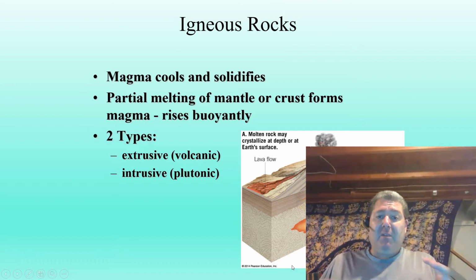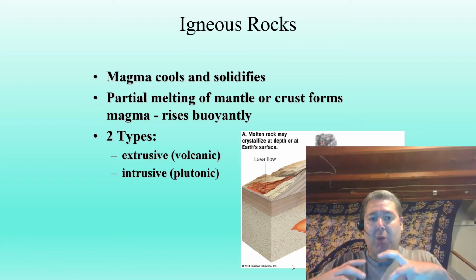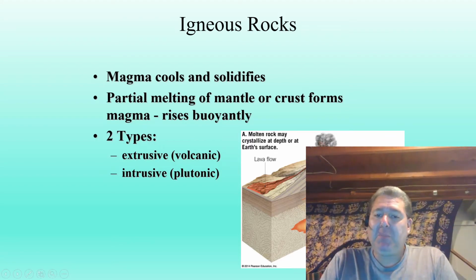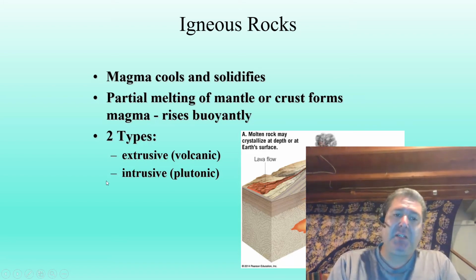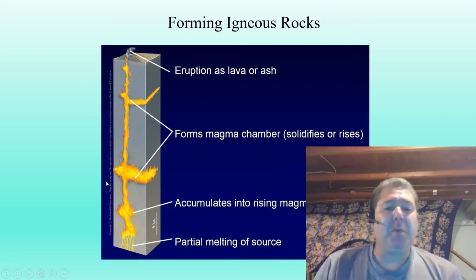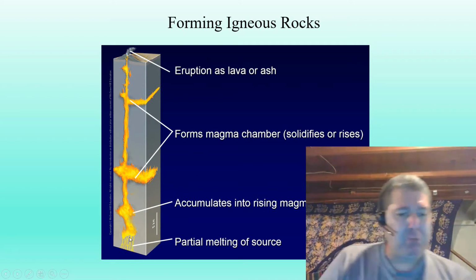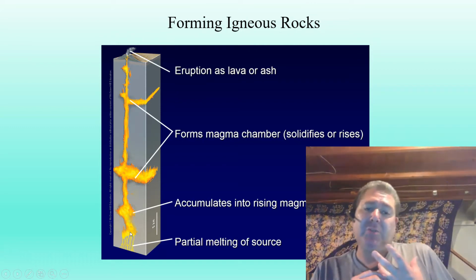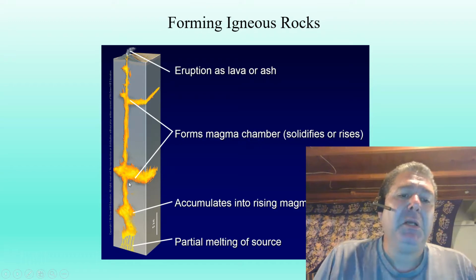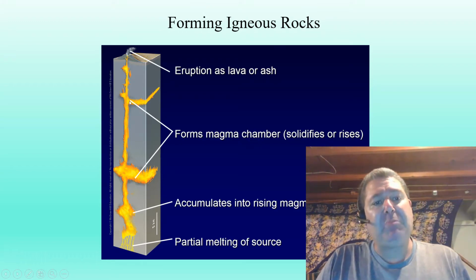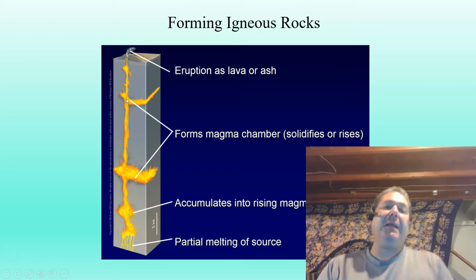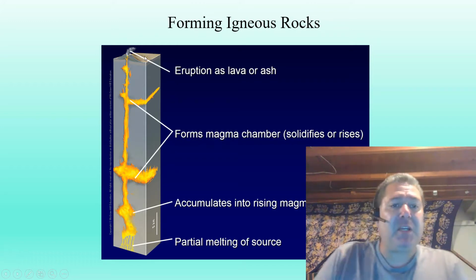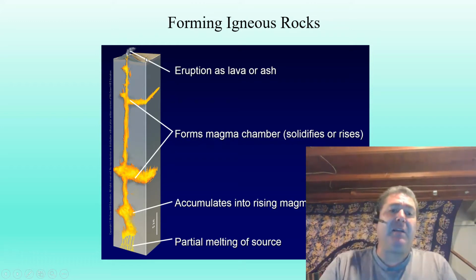So that liquid magma has risen buoyantly and intruded into this area and cools deep in the earth to form intrusive igneous rocks, right? So forming these rocks, first we have the source of that partial melting for whatever reason. We'll talk about that later this chapter. This now becomes less dense since the liquid starts to rise. It can gather at various depths in these big magma chambers. And then it can, from time to time, be shot up onto the face of our Earth as an extrusive igneous rock or volcanic igneous rock formed from lava.